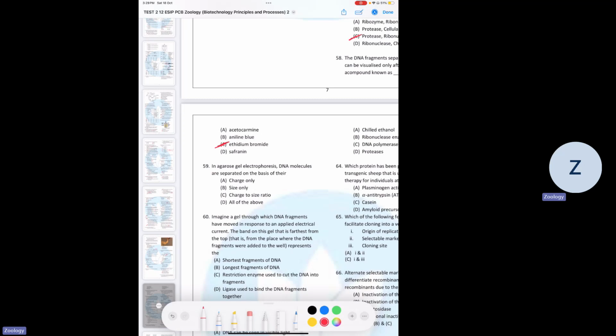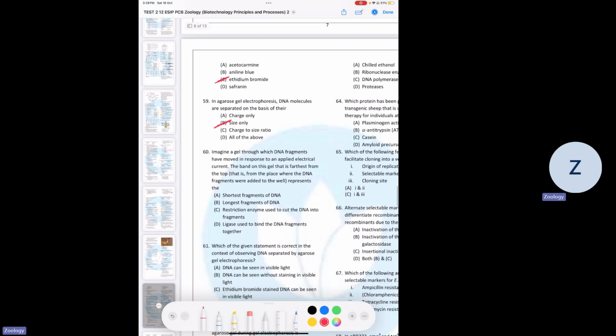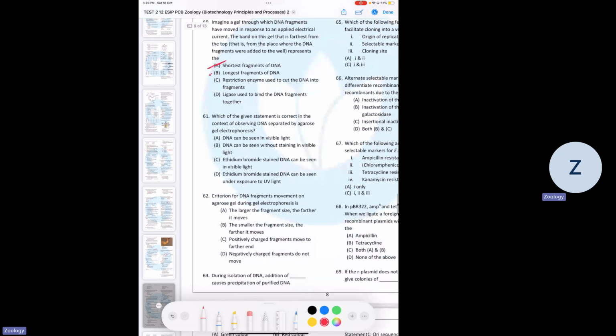59, in agarose gel electrophoresis, DNA molecules are separated on the basis of size, charge, what? Size only, okay? 60, imagine a gel through which DNA fragments have moved in response to an applied electrical current. So which is going to be farthest, it's asking. So shortest is going to be the farthest, A.